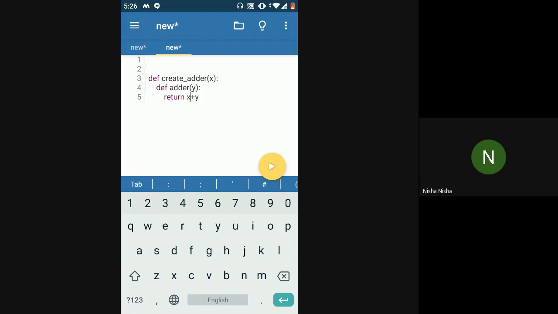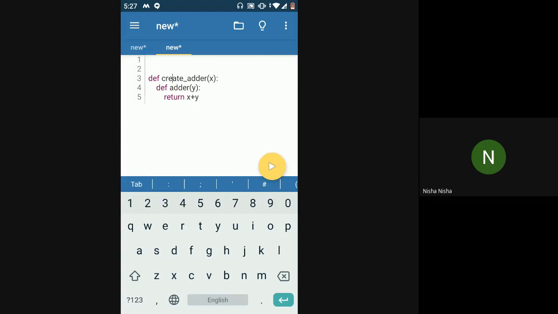So here what I'm trying to say is, when Python encounters x over here, it will first try to find if the x variable is present in my current scope, which means in the adder function. Since there is no x variable in the current scope, Python will go and check the next enclosing scope, which means the create adder function. So this x plus y line is a part of the adder function, the adder function is a part of the create adder function, and create adder is a part of the whole Python file.